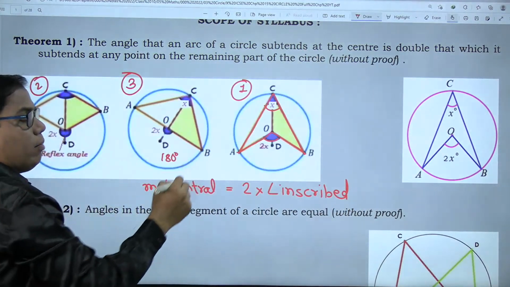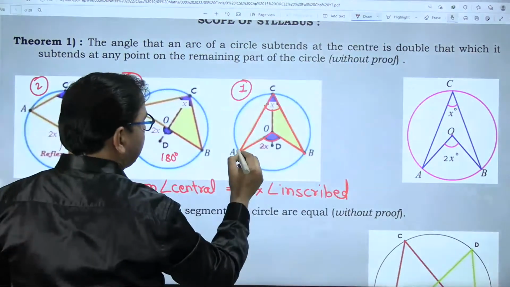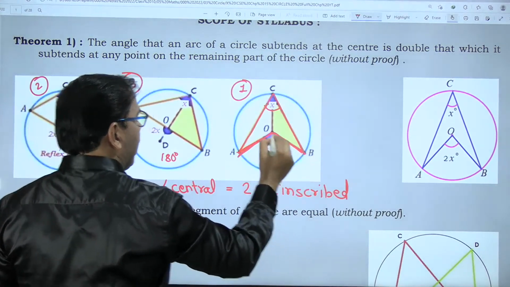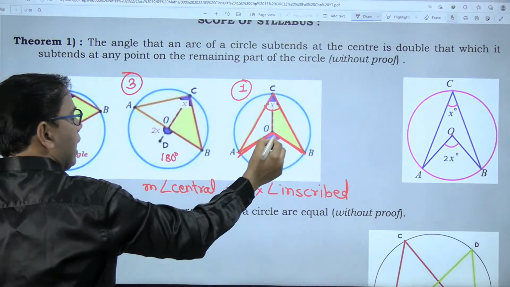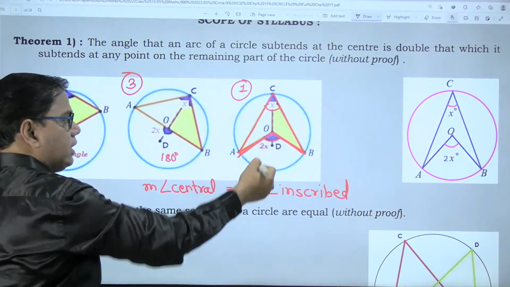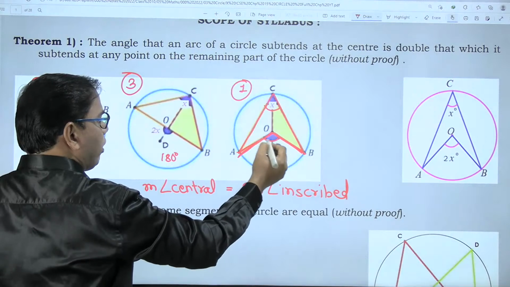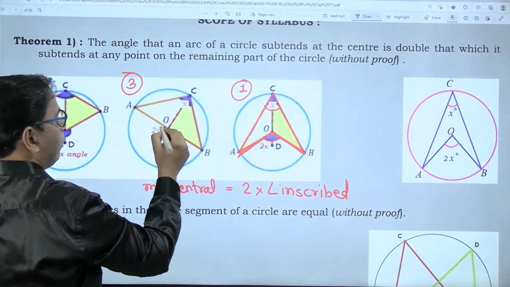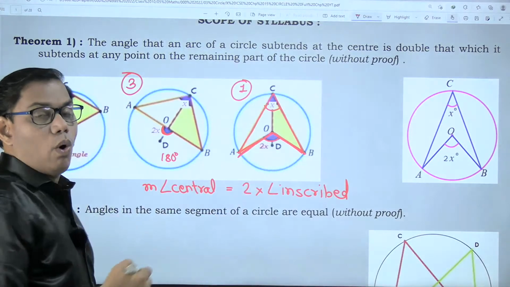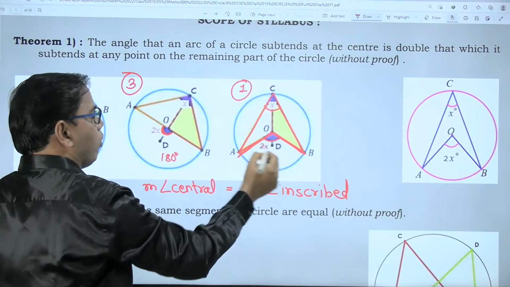The diagram can be drawn in three cases. Let me use a different color. For the central angle we will use this red color. Angle AOB is a central angle here. It can be an acute angle, or it can also be an obtuse angle. Here it is like an acute angle, or we can say this angle is a concave angle less than 180 degrees.